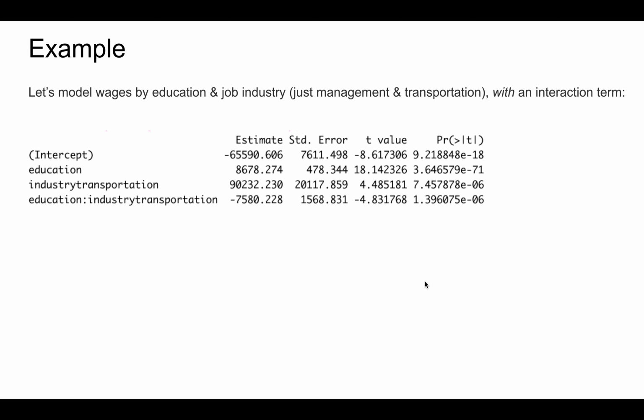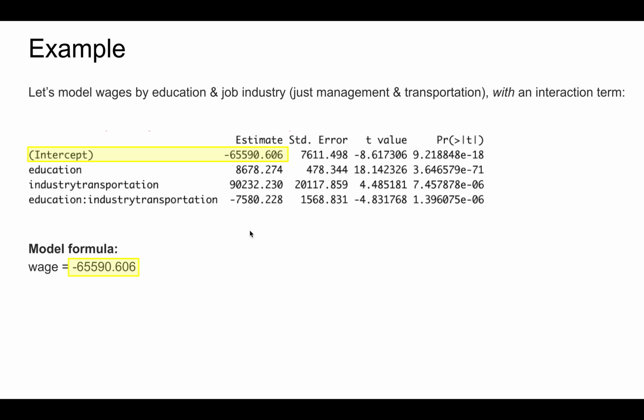For example, let's model wages by education and job industry with an interaction term. For simplicity, we'll examine just the management and transportation sectors. Now, once we build this model, we can use it much the same as our more familiar models. First, let's write out our model formula. To this end, we can write down the estimate column for the estimated model coefficients.